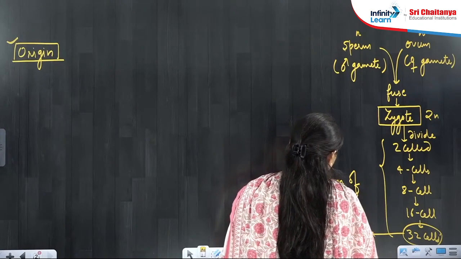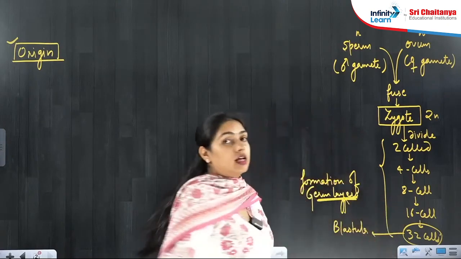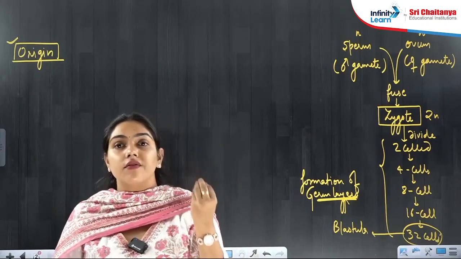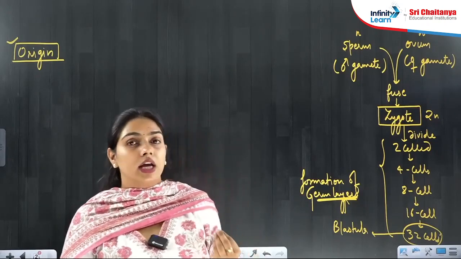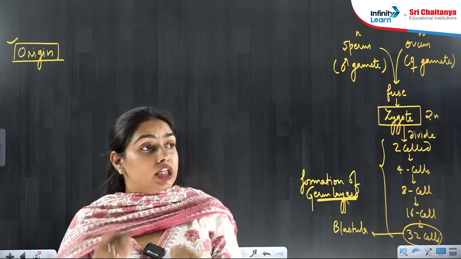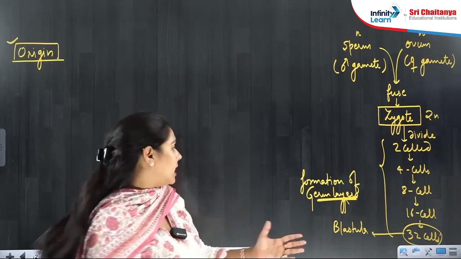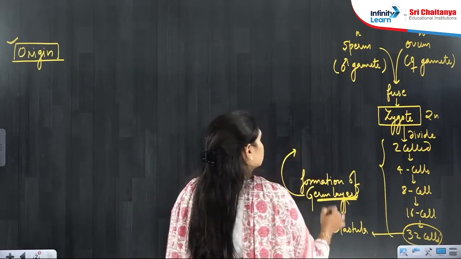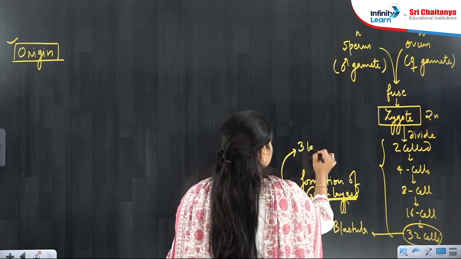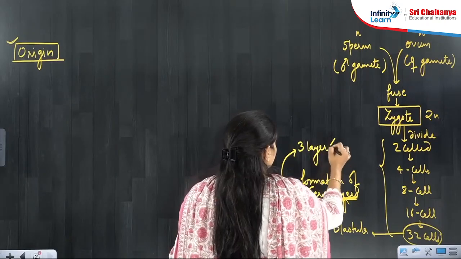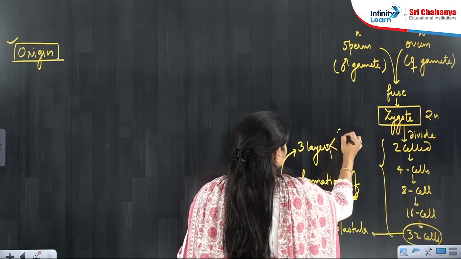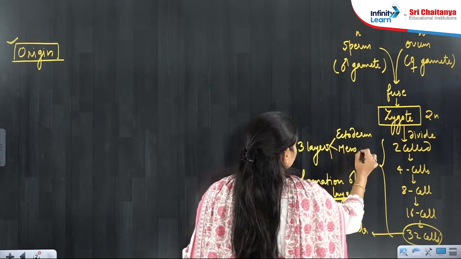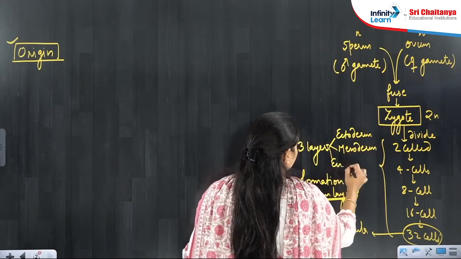What are these germ layers? Germ layers are those layers which give rise to everything in the body. Every organ, every tissue, every cell is formed by germ layers. How many germ layers are there in the embryo? There are 3 layers: one is ectoderm, one is mesoderm, and one is endoderm.